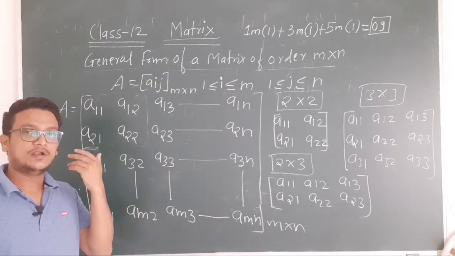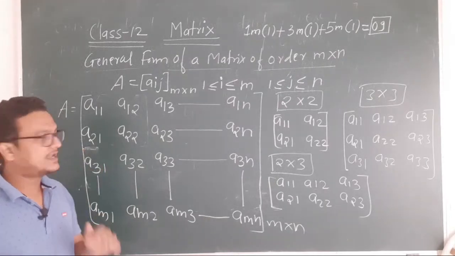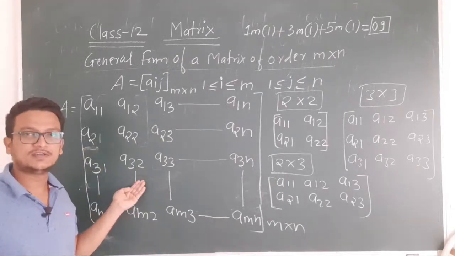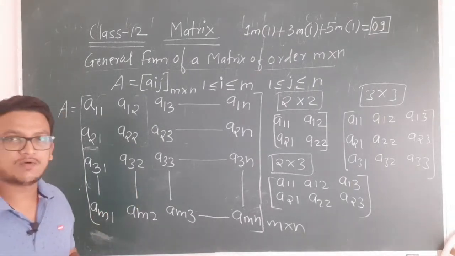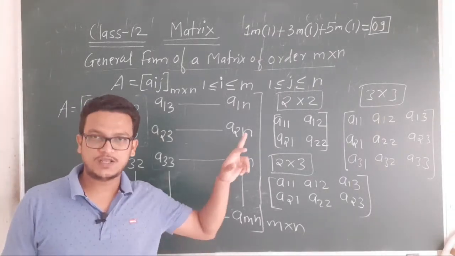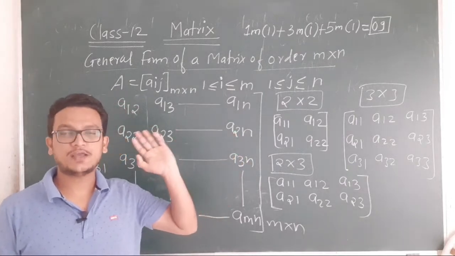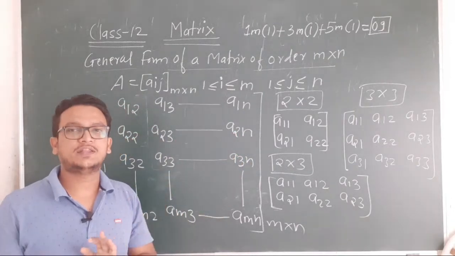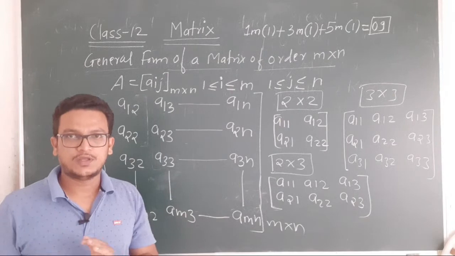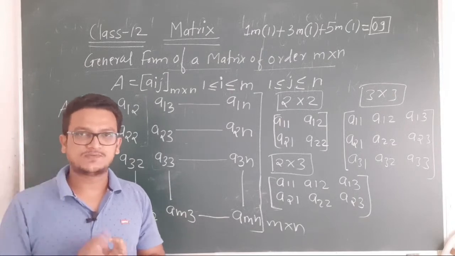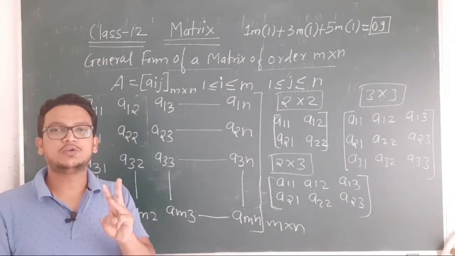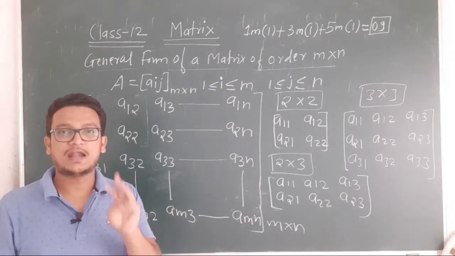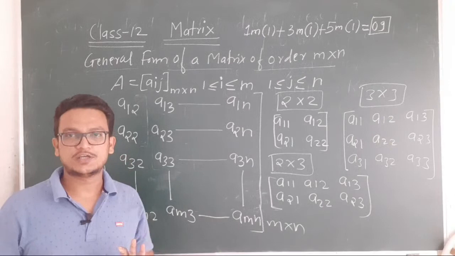जितने आपको different order of matrices चाहिए, that can be written with the help of this general form. But see, we have restricted our syllabus up to what? 3 cross 3. 3 cross 3 तक ही आप कर सकते हो, not more than that, like 4 cross 4 या 4 cross 5 या 5 cross 4. That is not there in our syllabus. Only up to 3 rows and 3 columns at the most, और उसके नीचे आपको करना है.